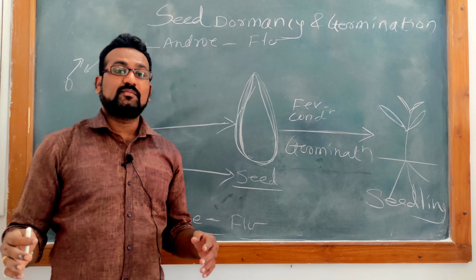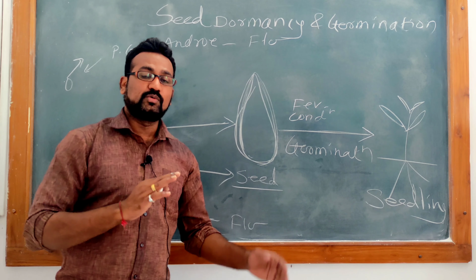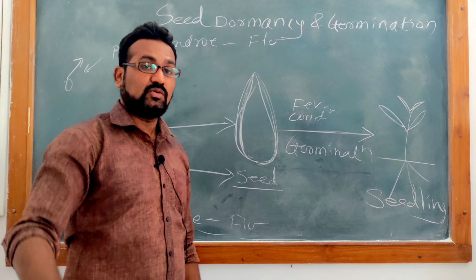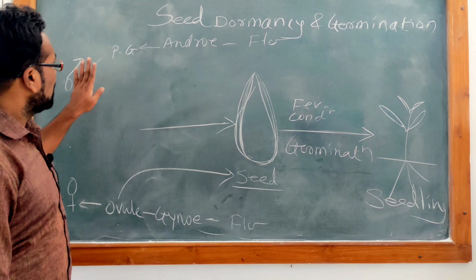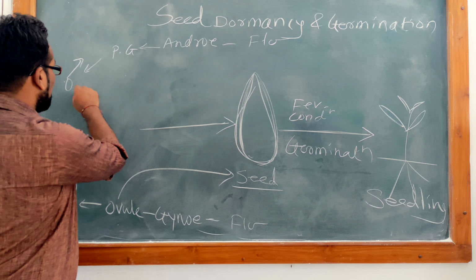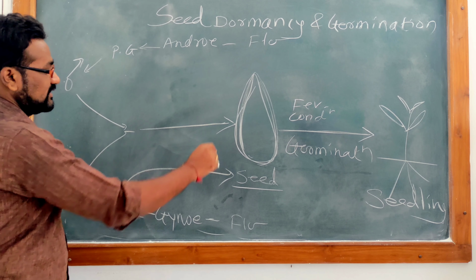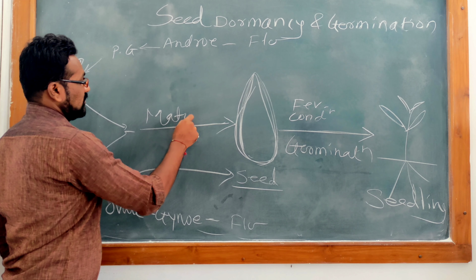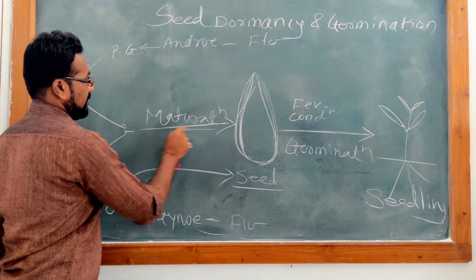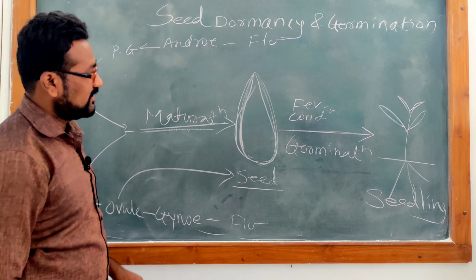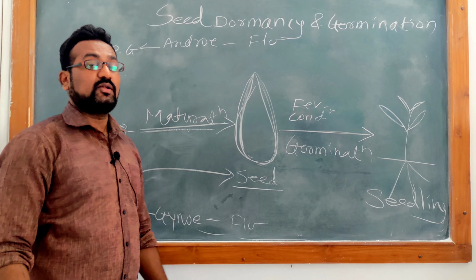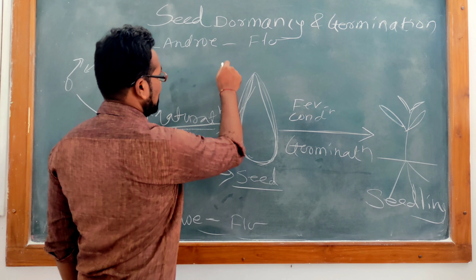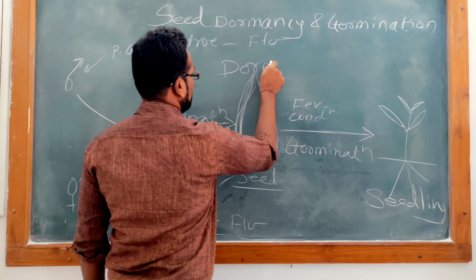So seed is nothing but the fertilized ovule. If anybody asks you to define seed, seed means nothing but fertilized ovule. Who fertilized the ovule? The male gamete. The male and female gamete come together to create this seed. But there is a maturation phase which enables this seed to withstand the adverse environmental condition. Please highlight this word. This seed is now dormant.